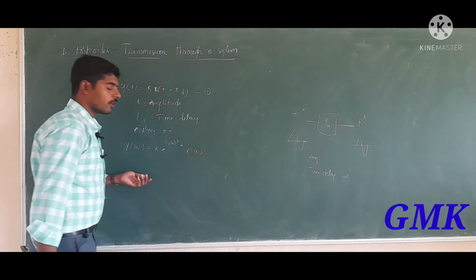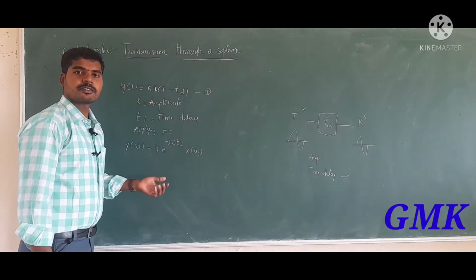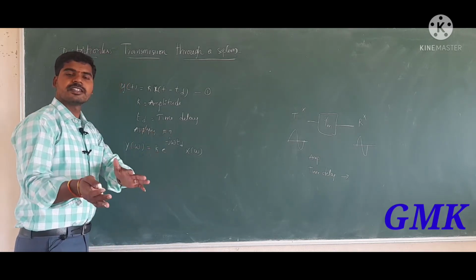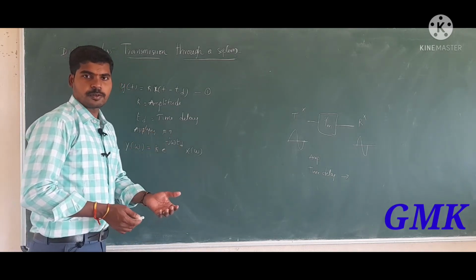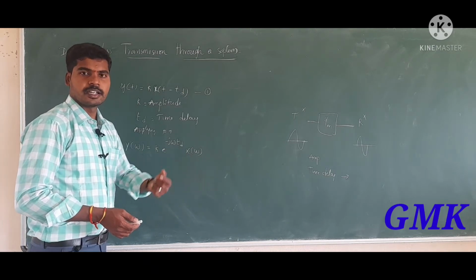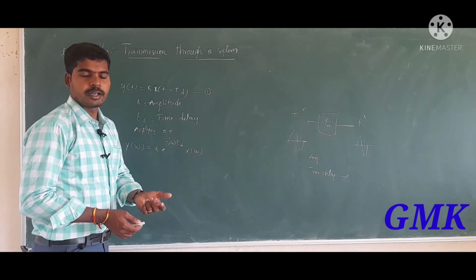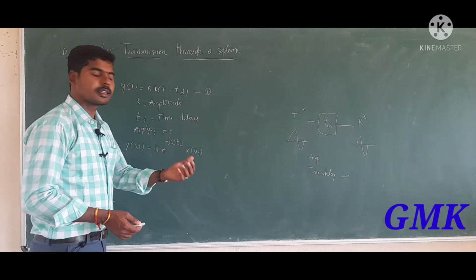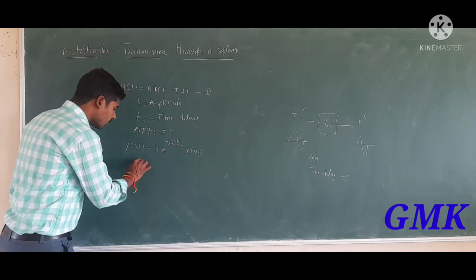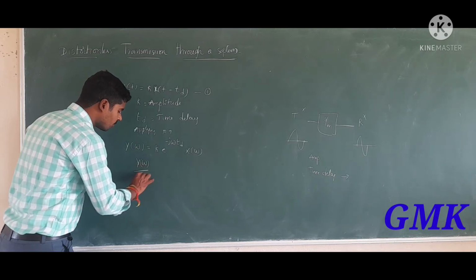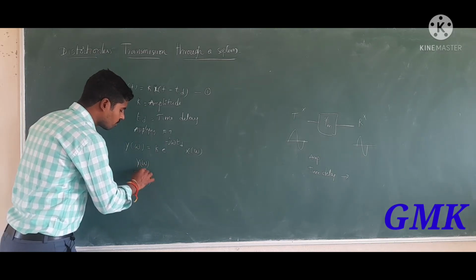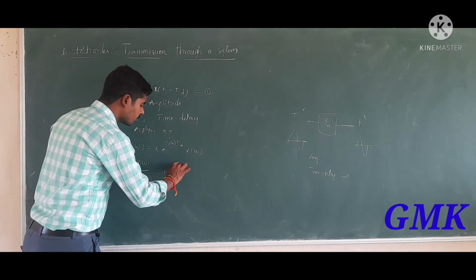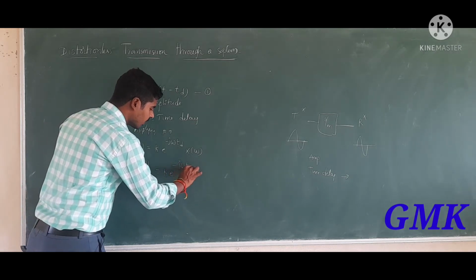If you want to derive the transfer function for the distortionless transmission, we know that the transfer function is the ratio of output to input in the frequency domain. Here Y of omega is the output and X of omega is the input. Y of omega by X of omega is H of omega, the transfer function, which is equal to k into e power minus j omega td.